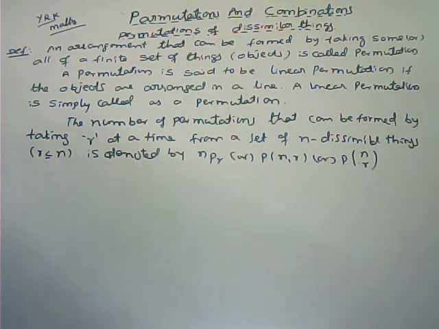Here, arrangements we can do in linear or circular form. Circular arrangements are there, linear arrangements are there. Two types are there. First of all, we are discussing the linear arrangements only. An arrangement that can be formed by taking some or all of a finite set of things. Here, either things or objects, both are the same.